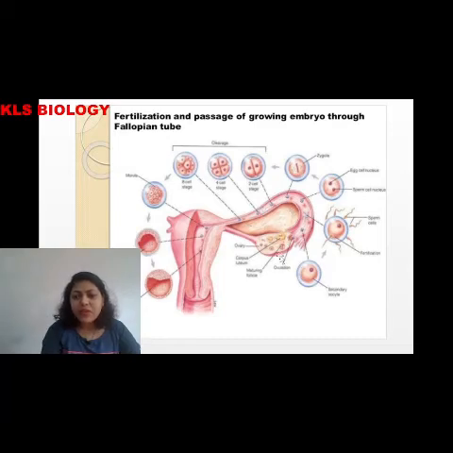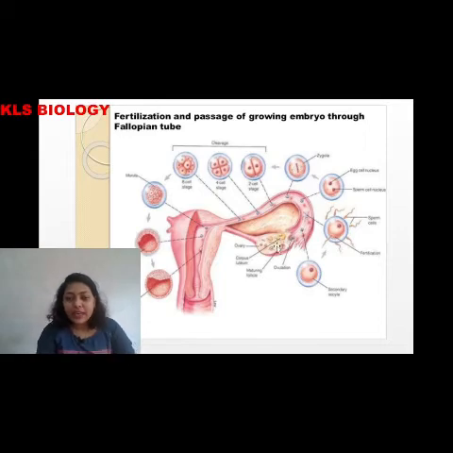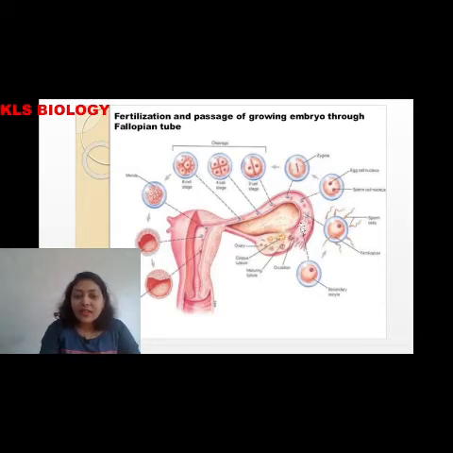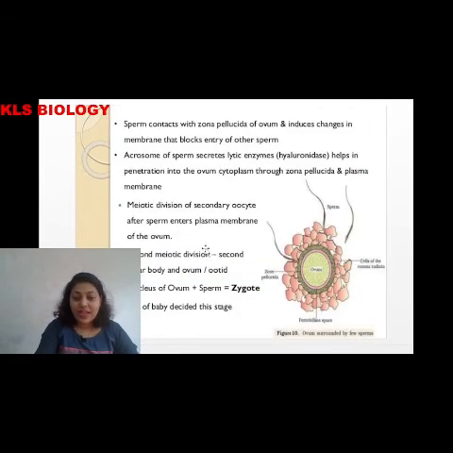Okay, as we all know, this is the female reproductive tract, these are the ovaries, and the eggs released from the ovaries are caught by the infundibulum region of the fallopian tube. So here the fallopian tube catches the egg, and when fertilization takes place, say for example fertilization is occurring over here, energy is released when fertilization happens, and the fertilized egg tries to move downwards. So it moves downward and implantation takes place in the uterus lining. Okay, this is the brief idea which everyone must have.